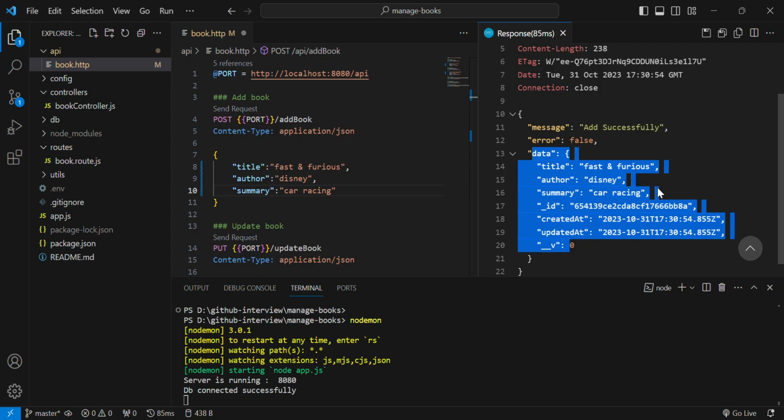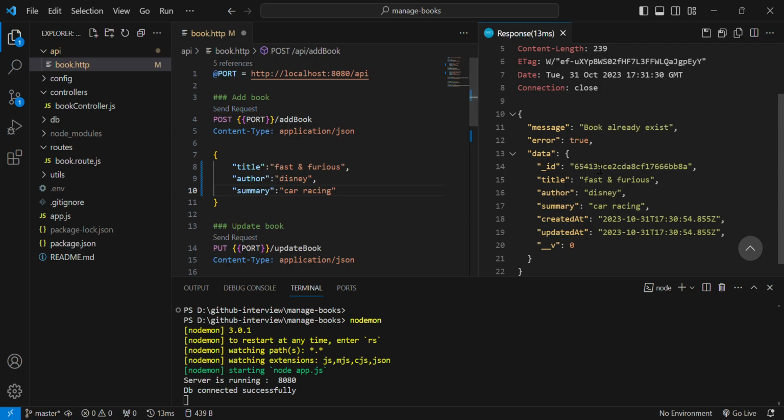It is the data which we are giving in the body of the API, and it has the mongoose ID or object ID, and it shows created and updated, which I'm using in the model, so you can check it. After that, when I call this API with the same content, I get the error: error true, and the message says the book already exists.